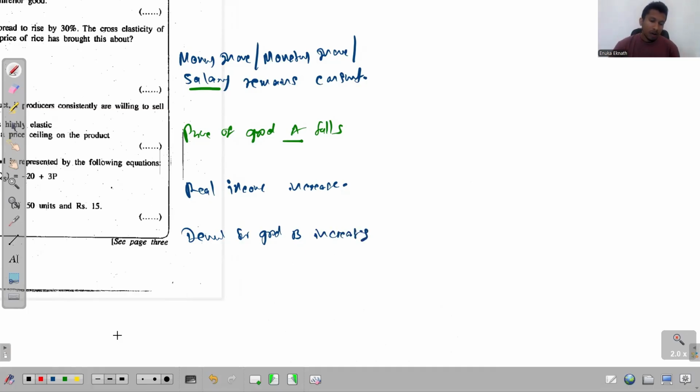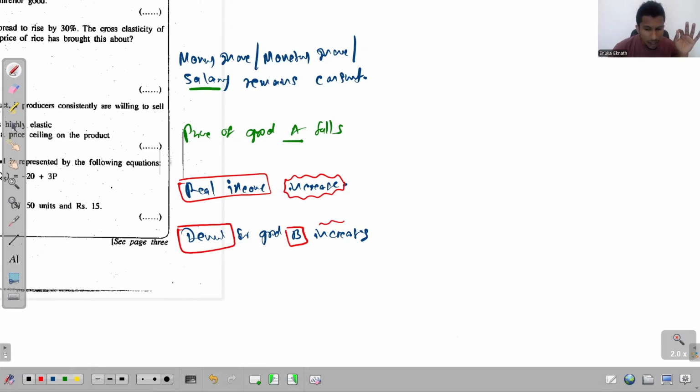See, look at these two variables now. What happens to the real income? Real income increases. And then what happens to the demand of this good B? Even that increases. So what type of a relationship do you find between these two variables, the real income and the demand for good B? When one increases, the other also increases, which means the relationship between real income and the demand for good B is positive, right?